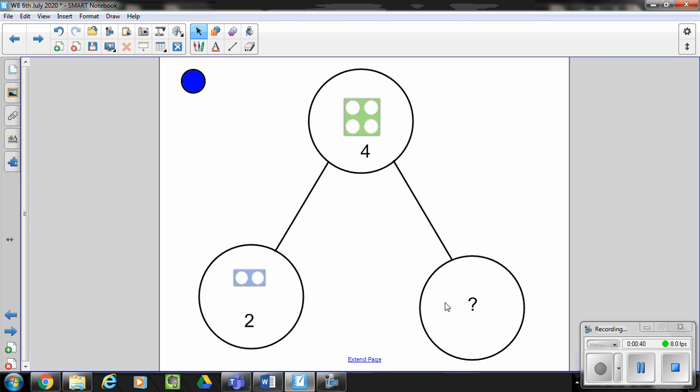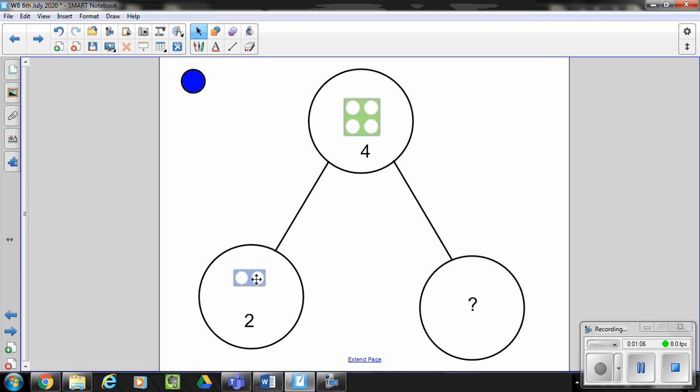Last time we were having to add and we were adding the two parts together. This time, to work out our missing part, we're going to need to do some subtraction, some taking away. I know that 4 is the whole and 2 is a part. To help me to work out my missing part, I need to do 4, take away 2, and it will tell me this missing part.